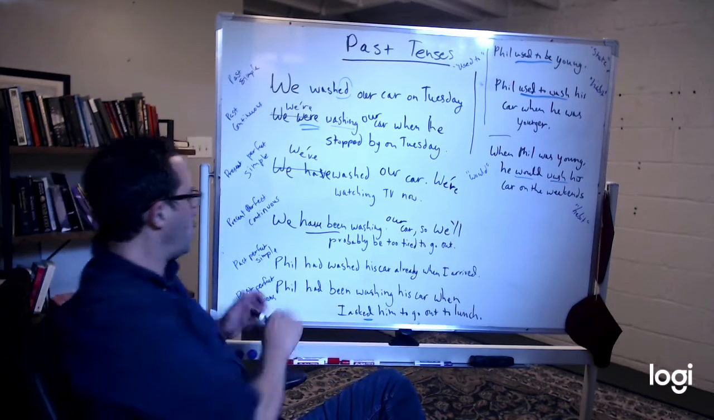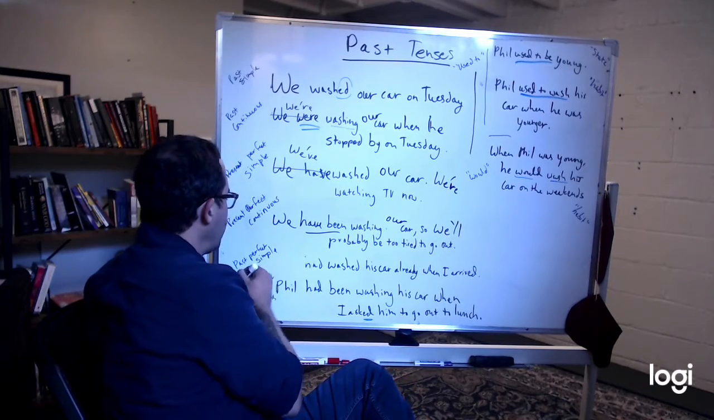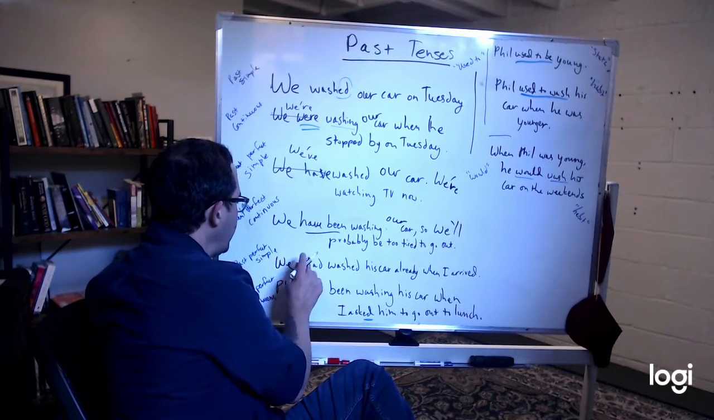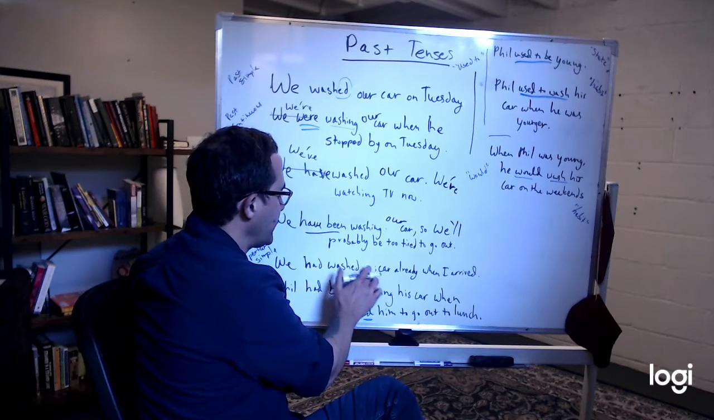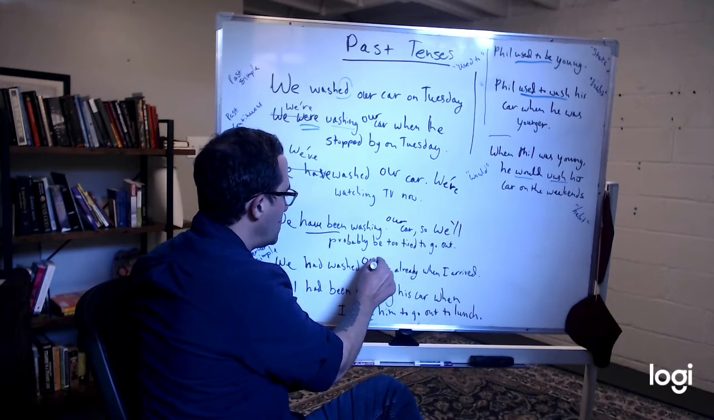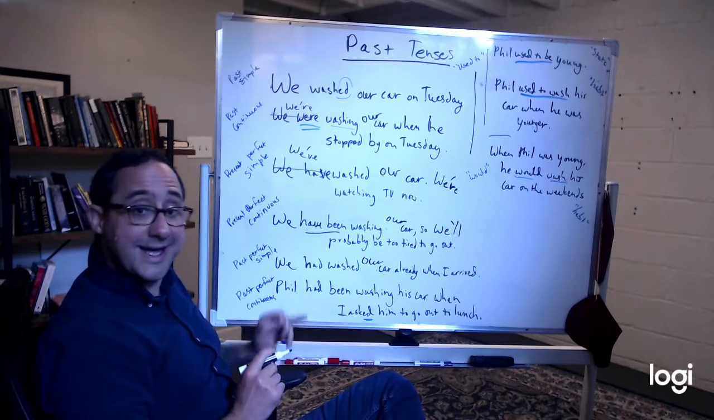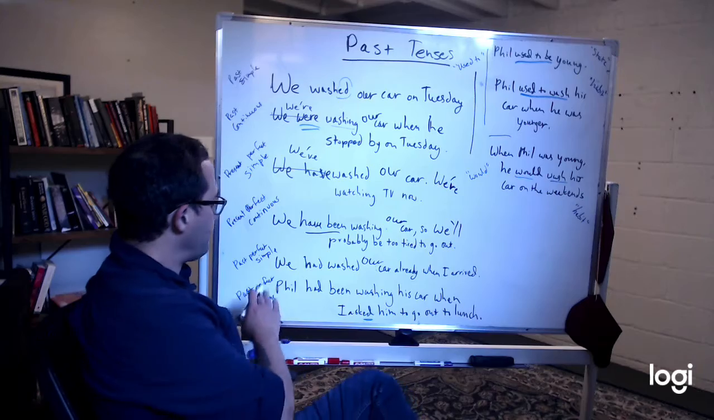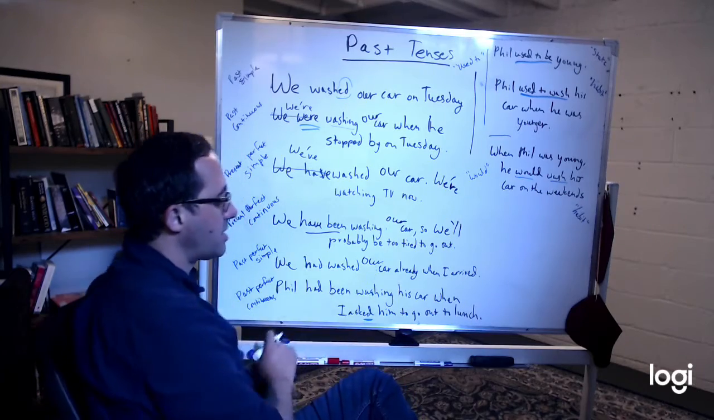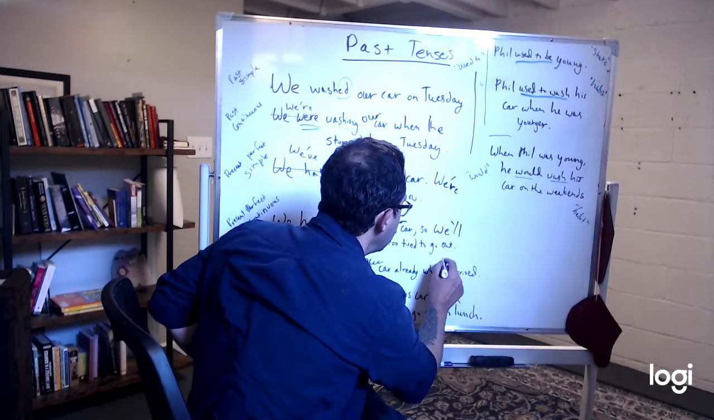Past perfect simple. We had washed our car. Did we change anything here? No. We had washed. He had washed. You had washed. So it's simple for past perfect simple. We had washed our car already when he arrived.